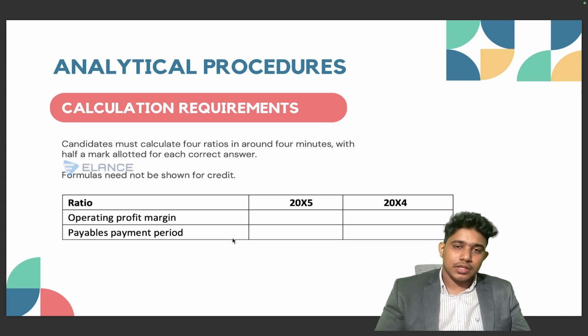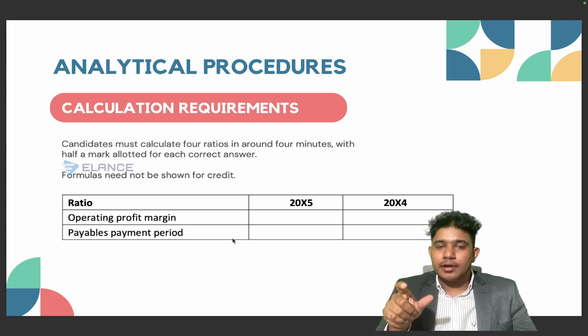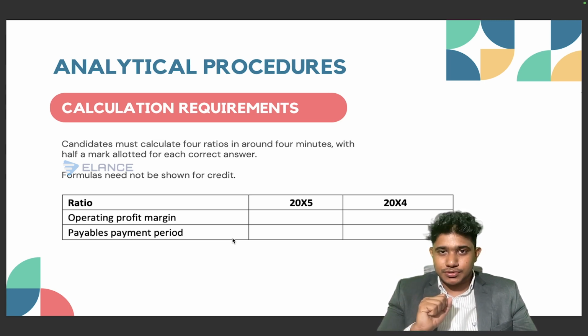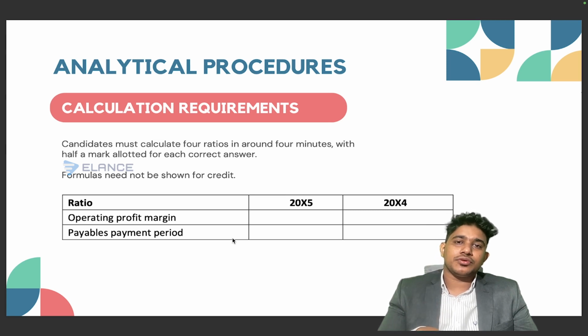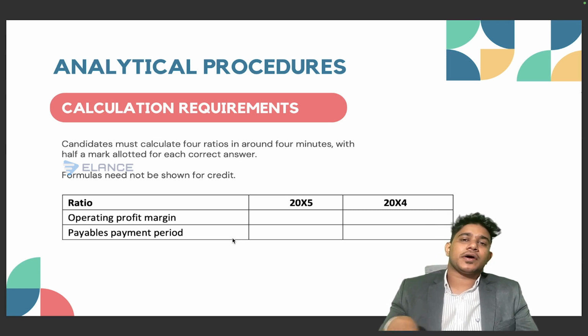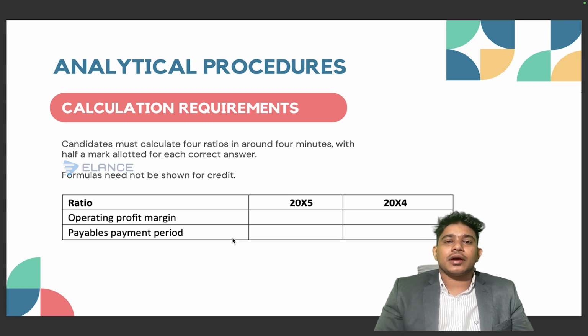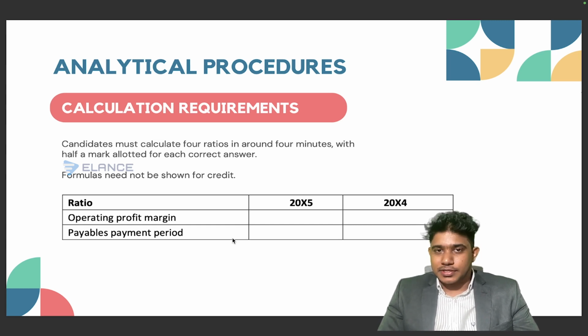So make sure that the figures you have computed are accurate, and you need to use your financial reporting knowledge to calculate the ratios. And when you calculate the ratio, you should be using that as part of your risk analysis answer as well. Say for example, if you computed the receivables days, and compared with the previous year, the receivables days have increased. So you need to consider whether there is any other point in relation to receivables in the scenario. If it is mentioned that the creditworthiness of the customers is affected, you can combine both of these together and give it as a single risk.